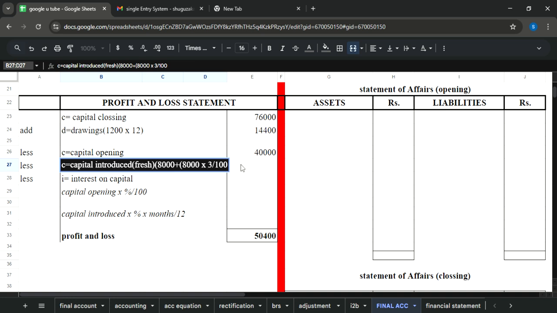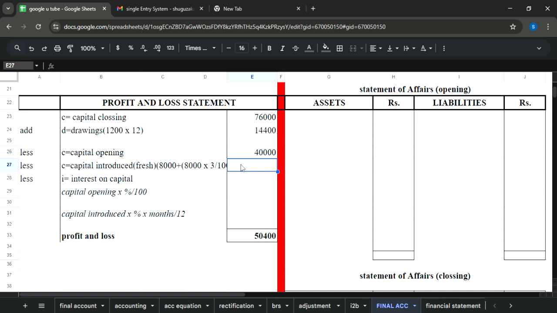Once again I am telling you what we are going to do. First of all, 8,000 was the original amount of investment, but he had sold it at a profit of 3%. So 8,000 multiplied by 3 divided by 100. In this way, the total fresh capital you have got is 8240. Now that's all. Your question inputs are completed.